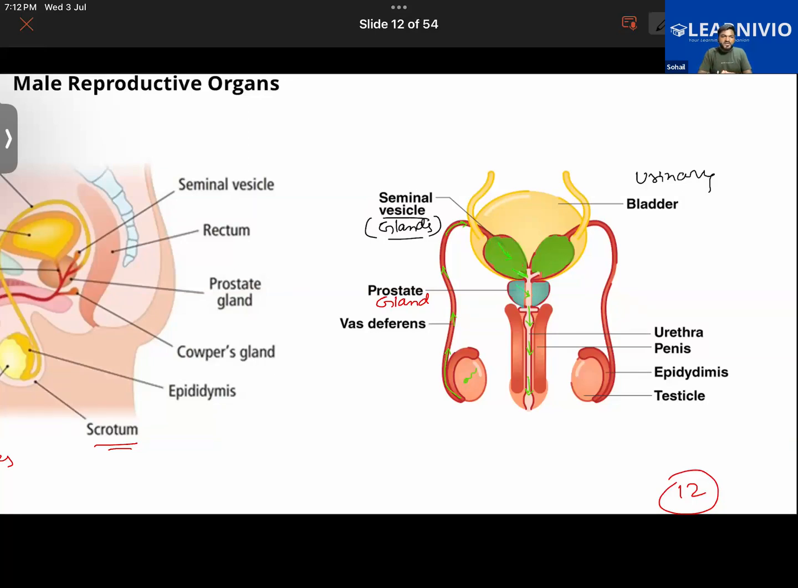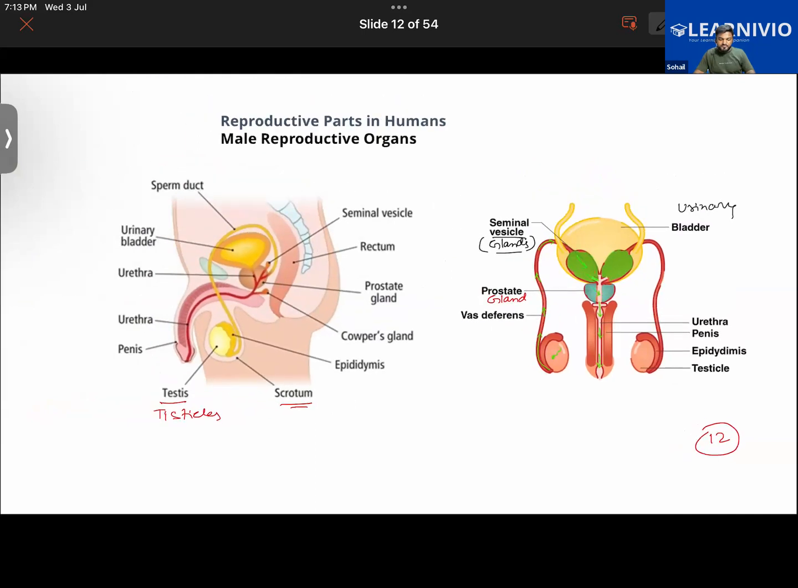So the seminal vesicle, which is another gland present right above the prostate gland, will also do some secretions. What does it secrete? It basically secretes a fluid, basically a liquid. So that liquid will contain fructose, some protein, some enzymes, and some mucus in it. That makes up around 50 to 80% of the content of the semen. Is that much clear so far to everyone or not?